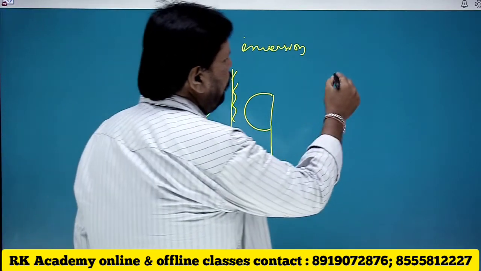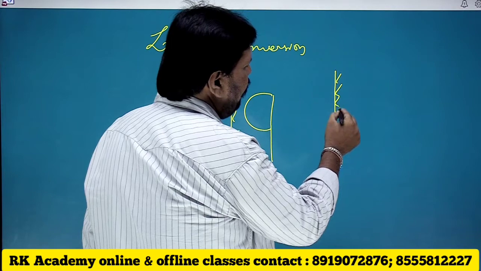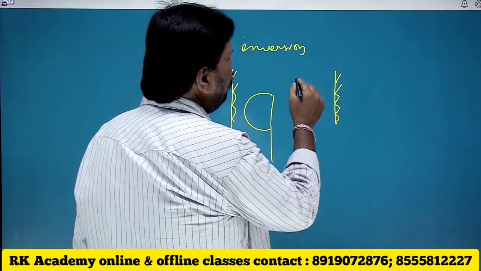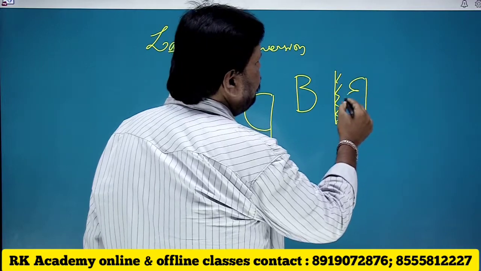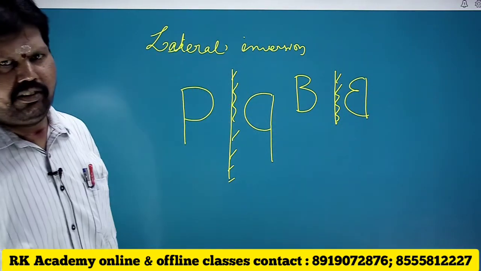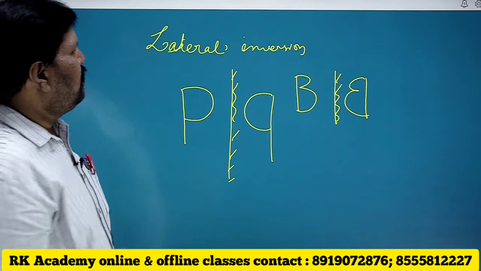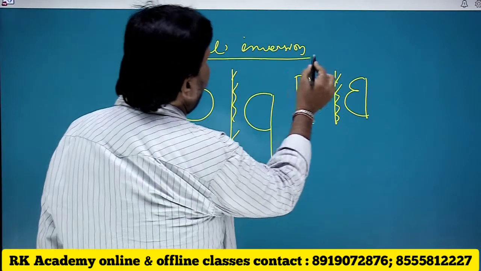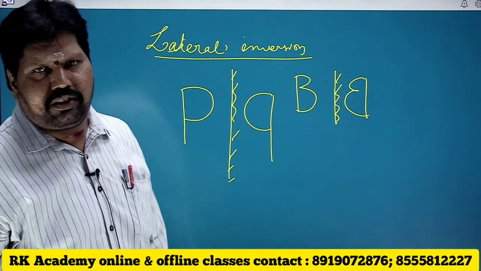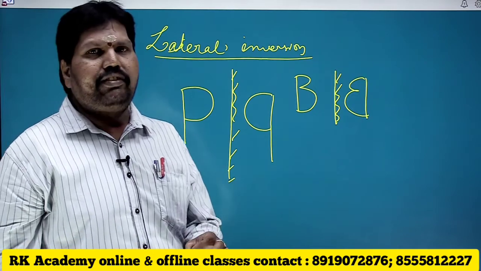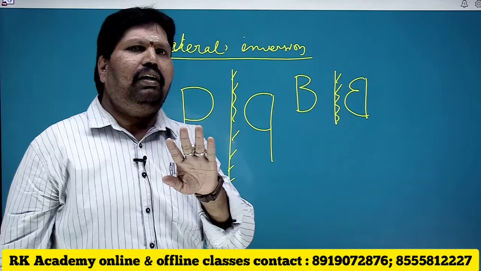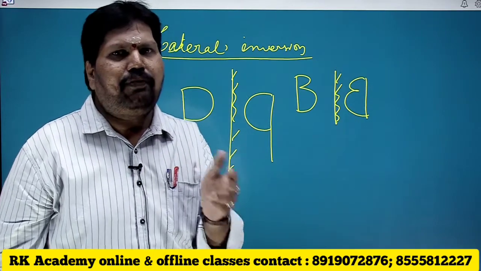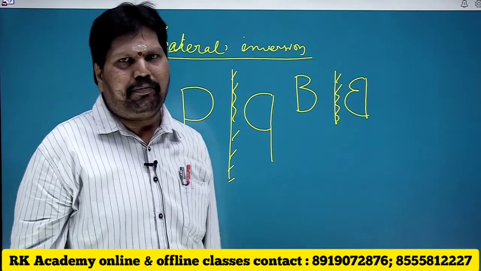Or in a mirror, if you keep a letter B, it appears like this. So this phenomenon is known to be lateral inversion. That is the reason the word ambulance is written in a laterally inverted manner.